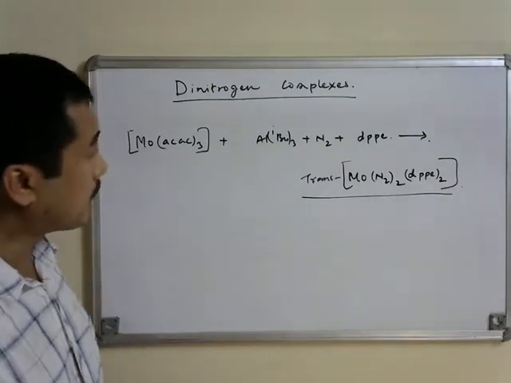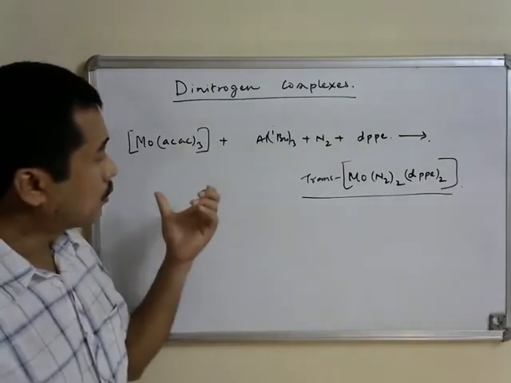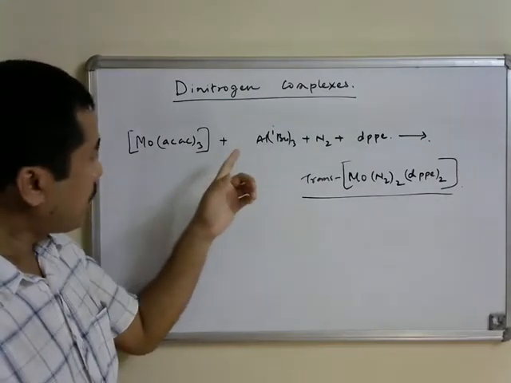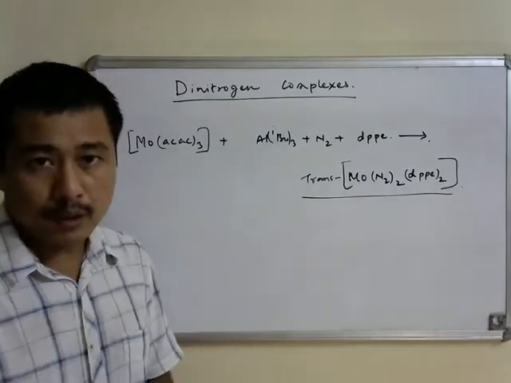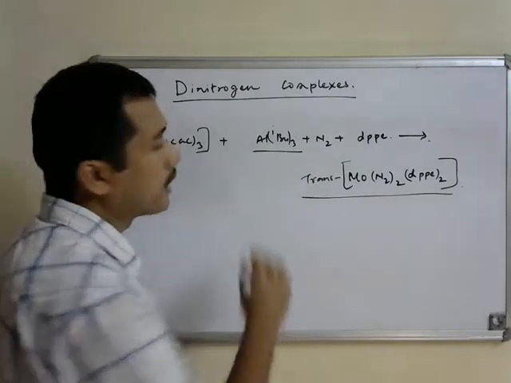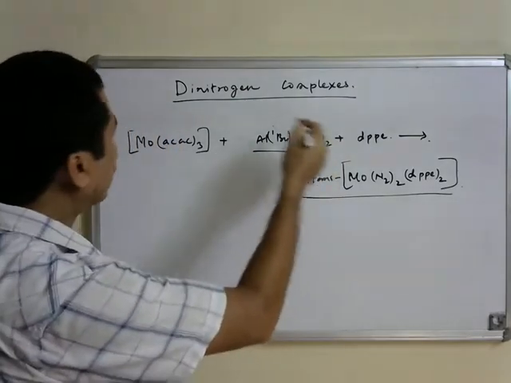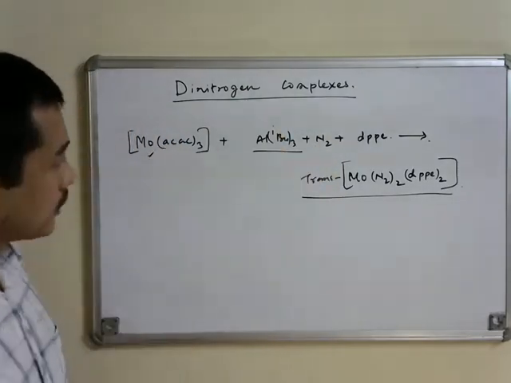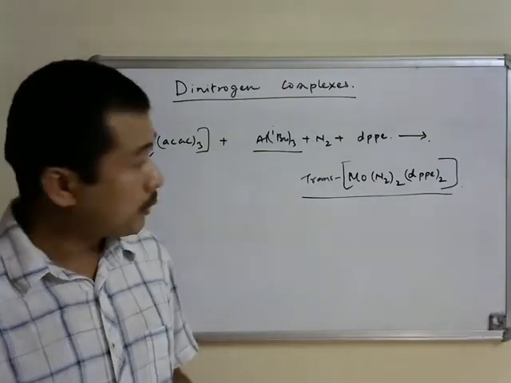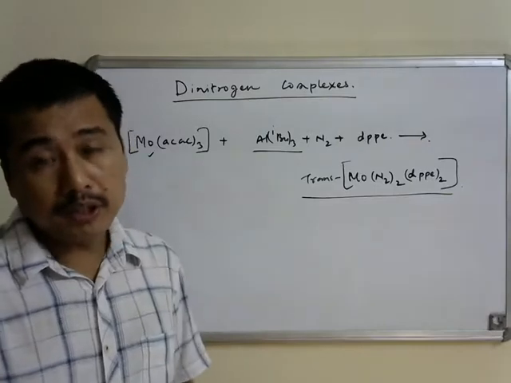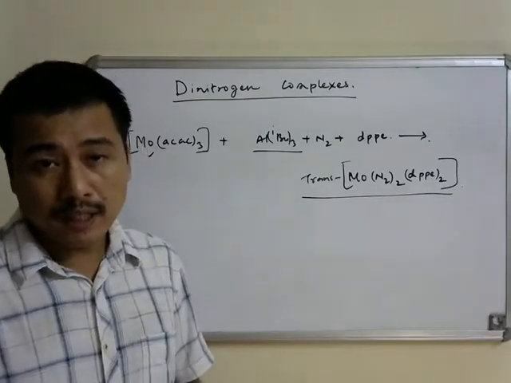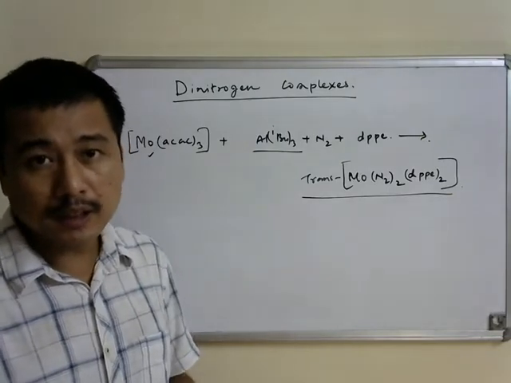In this case, the reaction is thought to proceed first by formation of an alkyl metal complex as the intermediate, because this is an alkylating reagent and the isobutyl group will go and react with the molybdenum center to form a molybdenum alkyl complex. But then beta hydride elimination can take place from such metal alkyls, and we will learn about such reactions later in more detail.